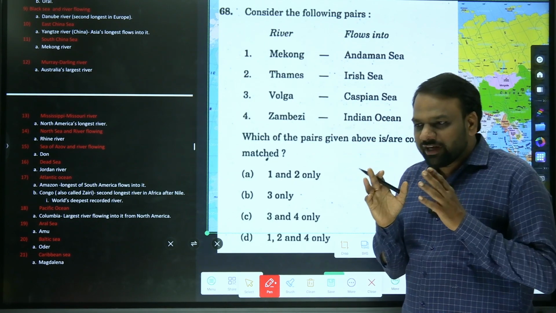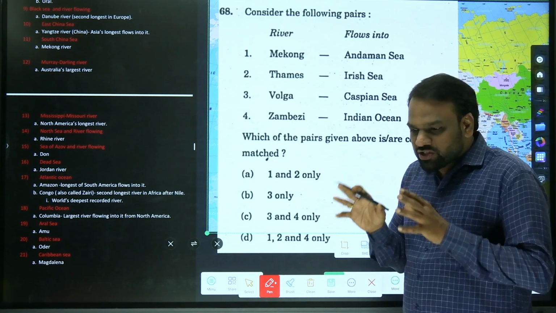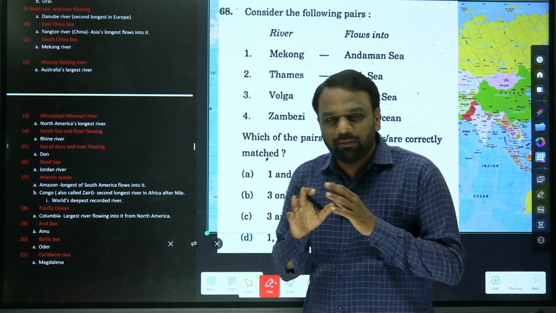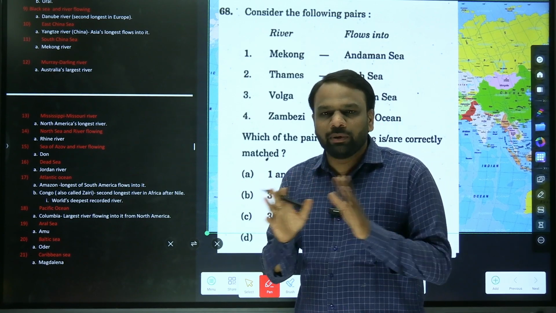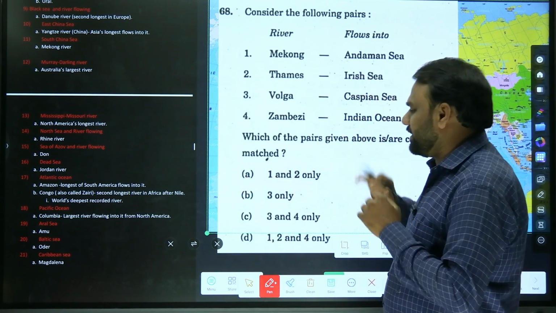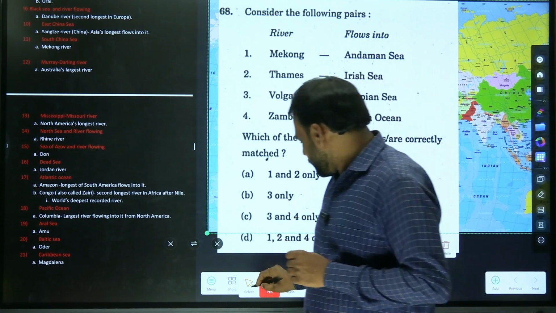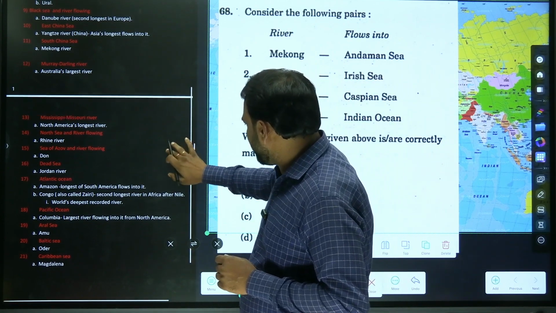One thing we need to remember is that we need not know about each and every river. If we are able to eliminate based on the information we have and arrive at the correct answer, that is more than sufficient. Now, Zambezi, Indian Ocean. Whether it is right or wrong, we shall verify it.